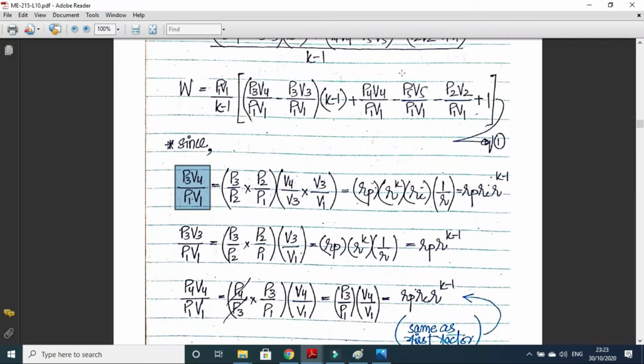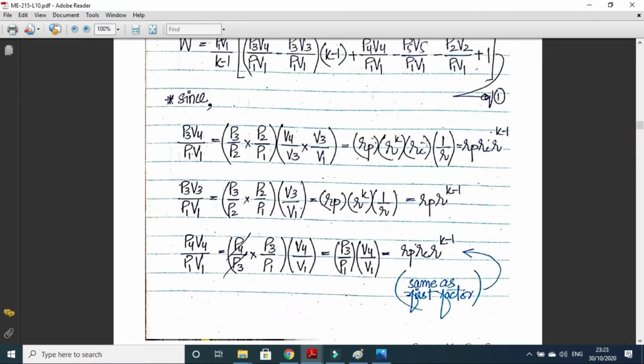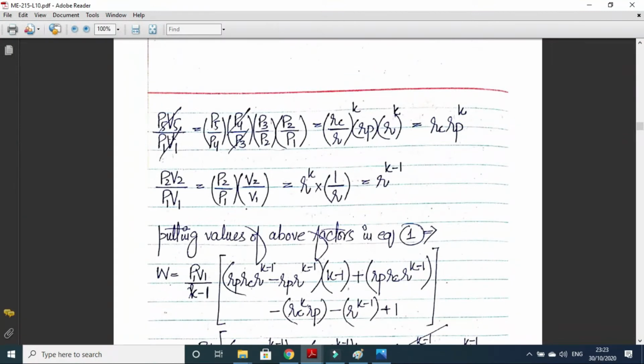The next term is P5 V5 upon P1 V1. P5 V5 upon P1 V1 can be written as P5 upon P4, P4 upon P3, P3 upon P2, P2 upon P1, so we have multiplied and divided by P4, P3 and P2. So P2 will cancel out, P3 will cancel out, P4 will cancel out, and we will be left with P5 upon P1, which is actually the initial quantity. And V5 and V1 are the same, V5 is equal to V1, so this will cancel out.